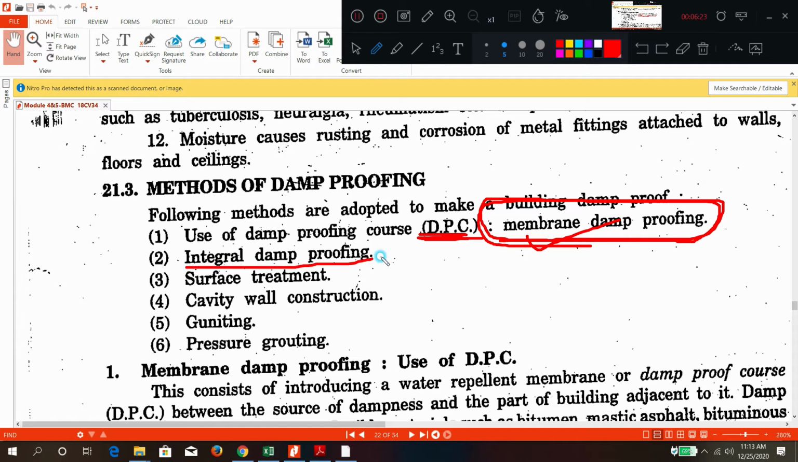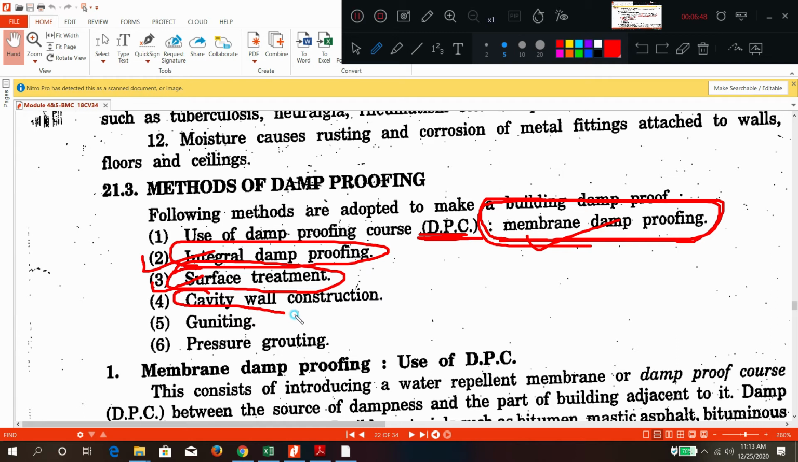Second is integral. Integral means during the slab concreting, if you put some waterproofing chemicals inside the concrete mixture, then it is called integral. Surface treatment means whatever the topmost floor or roof is, there you are applying a Dr. Fixit chemical. That is called surface treatment.